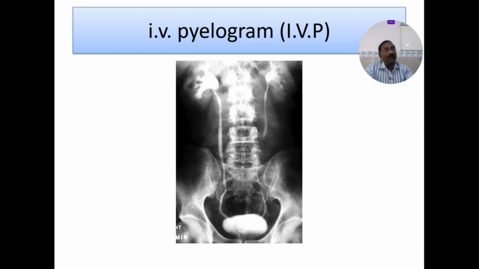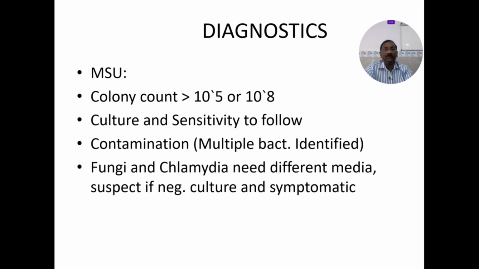This is the IV pyelogram. Where is the defect? The defect is on the left kidney. See the midstream urine, colony count, culture and sensitivity, contamination. Fungi and chlamydia need different media. Suspect them if the culture is negative and the patient is symptomatic. See, all the times the cultures are negative, the patient is symptomatic, getting recurrent UTIs.